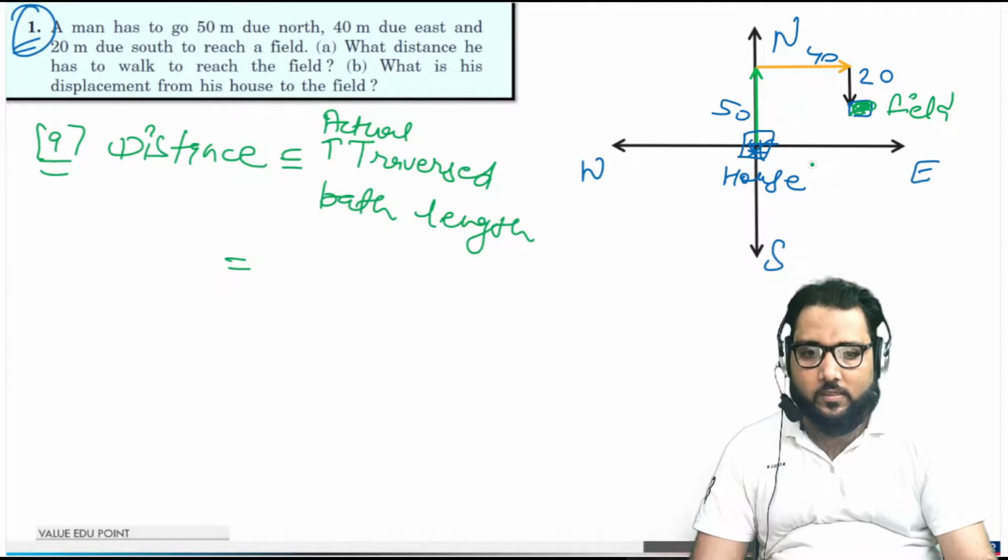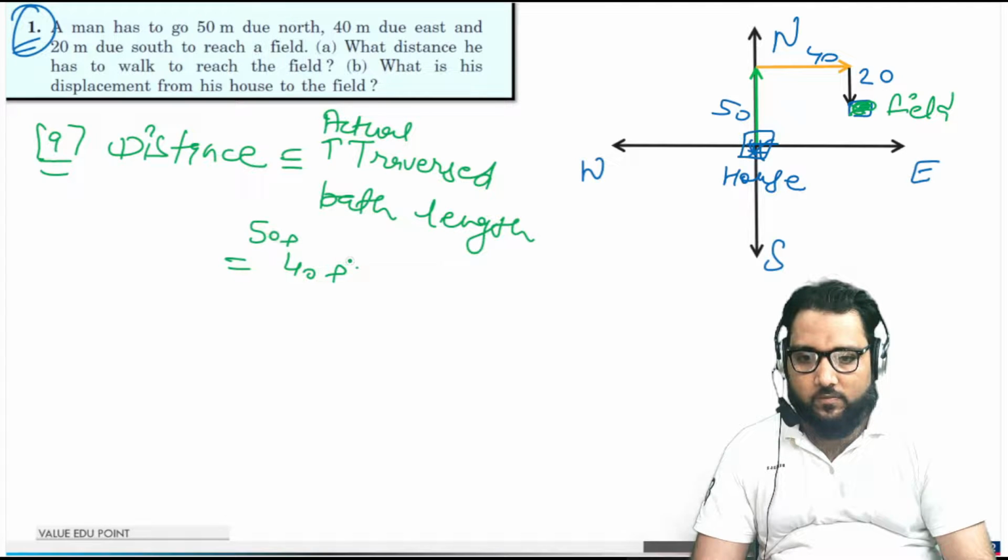So you can see he traversed 50, 40, 20. So directly the distance is 50 plus 40 plus 20. When you solve this, it is 110 meter. This is the distance traveled by that man.